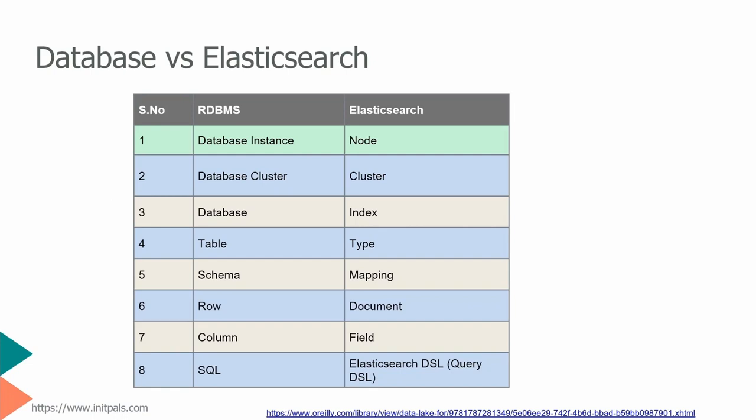For example, in Elasticsearch we may consider a type, and in an RDBMS we can call it a table. But this is not an exact map; I have provided it for understanding purposes. So don't think it is a one-to-one relationship. It's not. Clearly the purpose of a database and Elasticsearch is completely different.